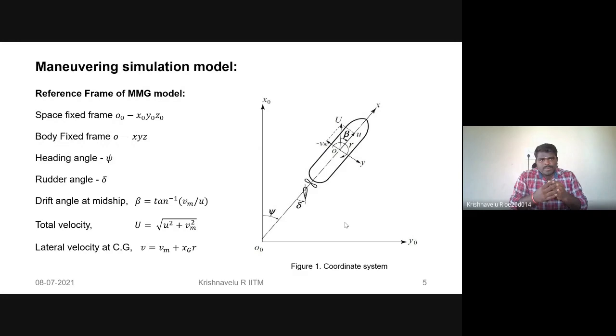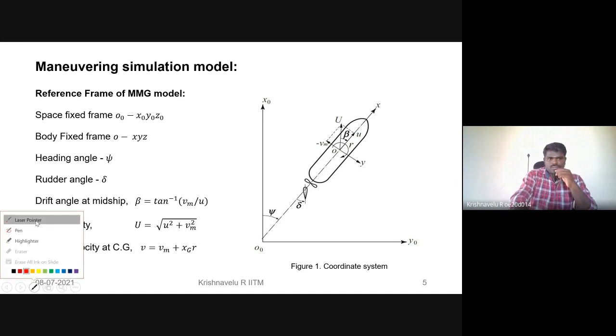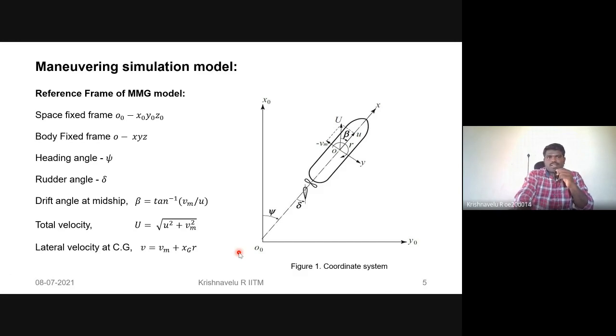So this particular MMG model has the reference frame. Everyone has heard about it, the coordinate system. The first one is the space fixed coordinate system, where O naught is the origin, and x naught, y naught, and z naught, with z naught acting in the downward direction. The body fixed frame is at the midpoint of the ship, and the heading angle means the angle between the x-axis of the space fixed coordinate system and the x-axis of the body fixed coordinate system.